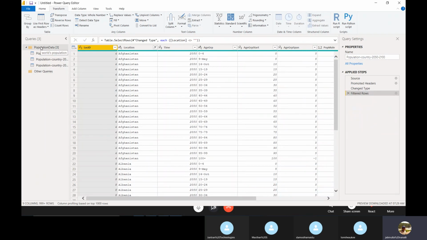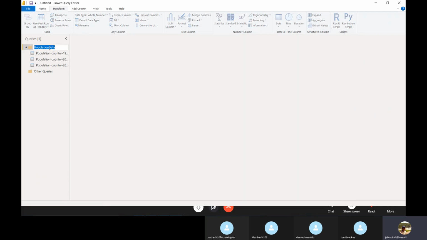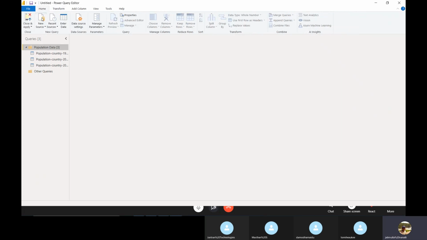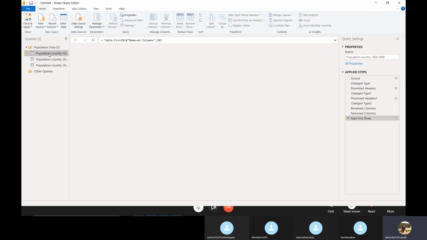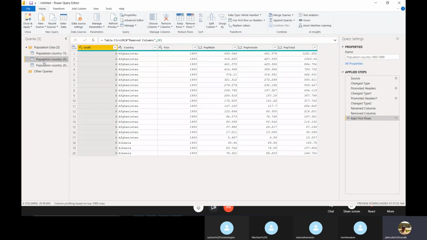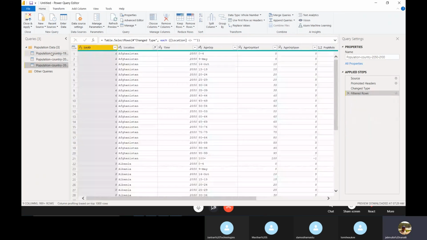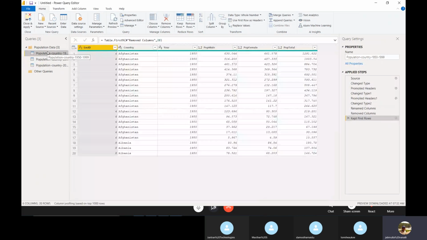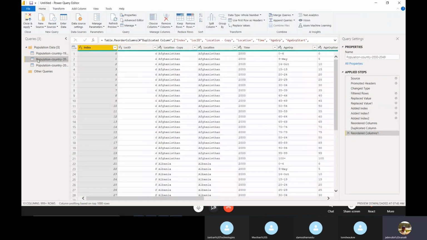If you click here, the description you gave for the world population is shown here. You can rename it, that's it. So in this way we can use the applied steps. Wherever you made changes, you can see that information here only. Okay, fine.